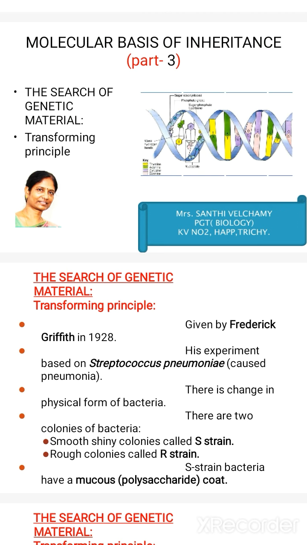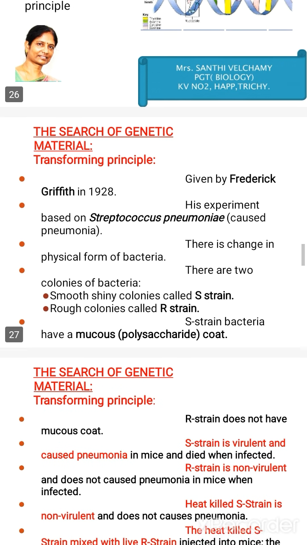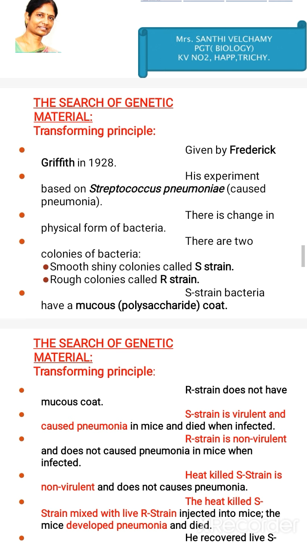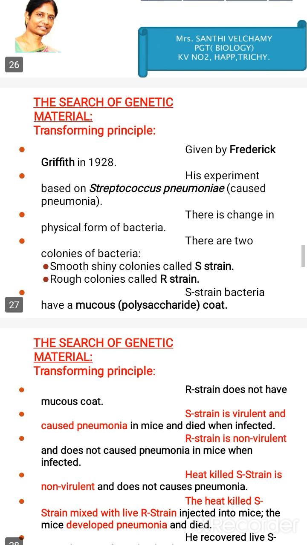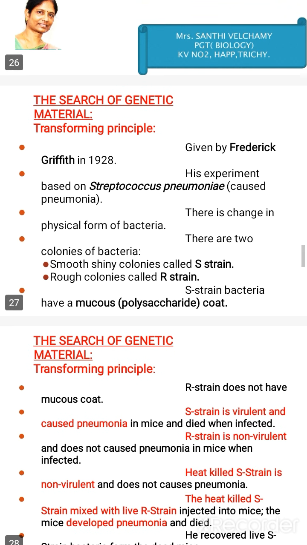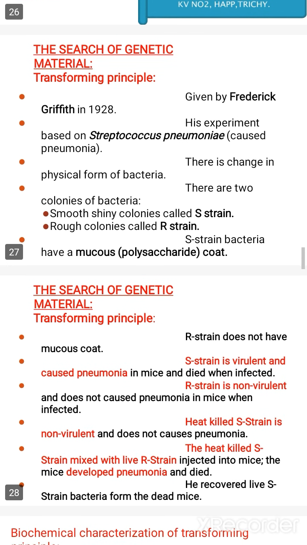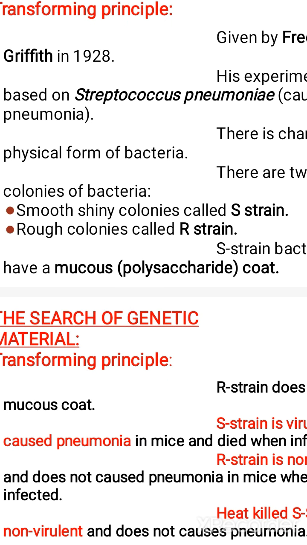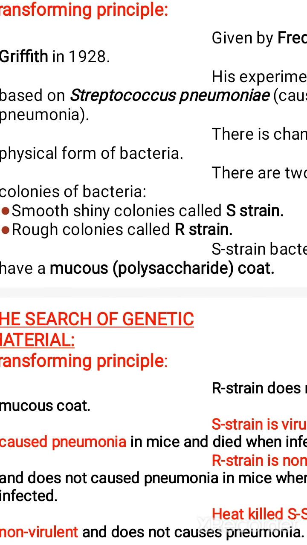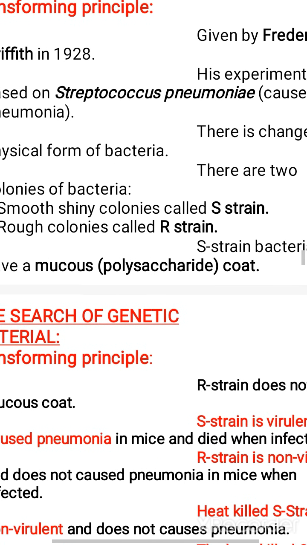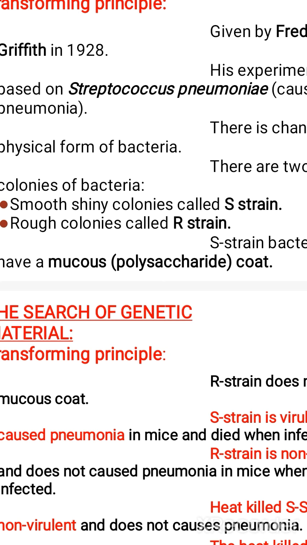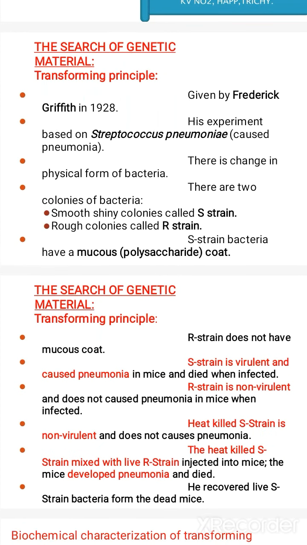Here, one scientist called Frederick Griffith was doing an experiment with a bacterium called Streptococcus pneumoniae, which was causing pneumonia in mice. Griffith observed two types of colonies. One is the smooth shiny colonies, called the S strain, and the rough colonies, known as the R strain. The S strain bacteria had a mucus polysaccharide coat, and the R strain does not have the coat.